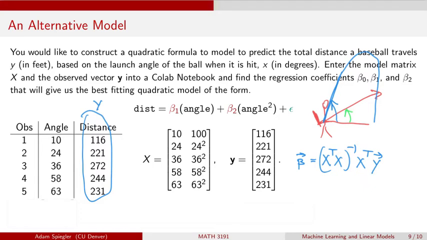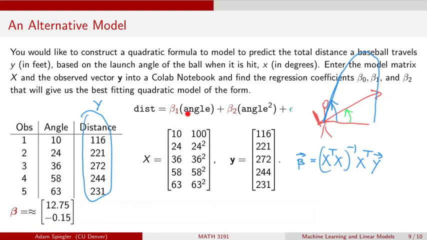There is a link to a Colab notebook where all of these calculations are done in the description to this video. So here's my matrix X and Y. I plug them into this formula, and you can verify the calculations in the Colab notebook. But then what you get is that beta 1 is about 12.75.